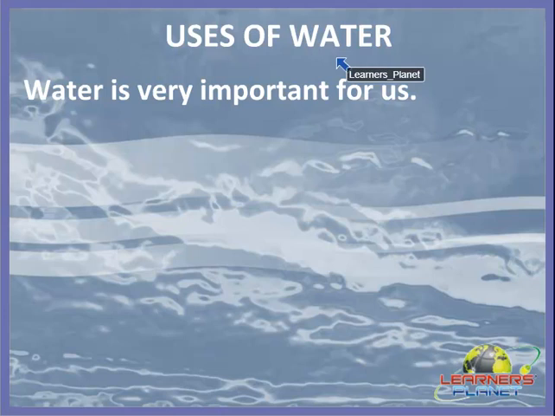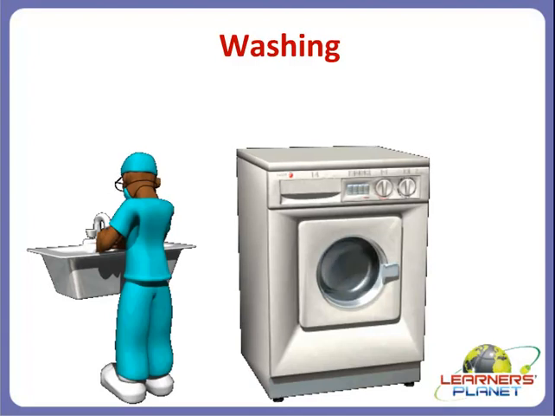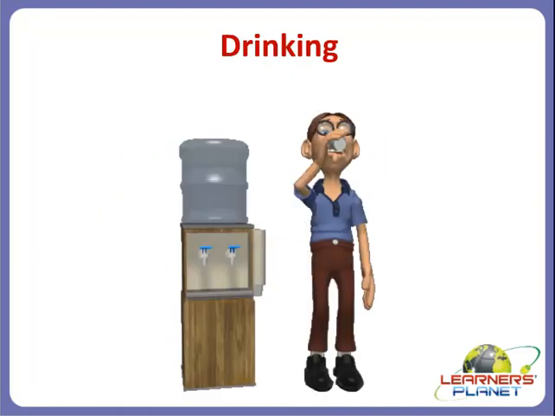Children, as we studied just a minute ago, water is very precious for us, right? Water is very important for us and it is useful in many ways, right? So let's see how water is useful to us. Yes, it is useful in many ways, like it is useful for washing clothes, then it is also useful for drinking, and you should always drink clean water.